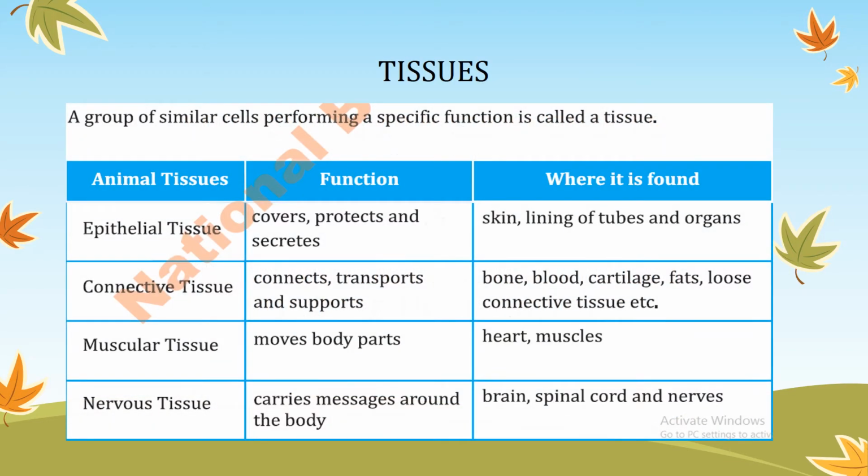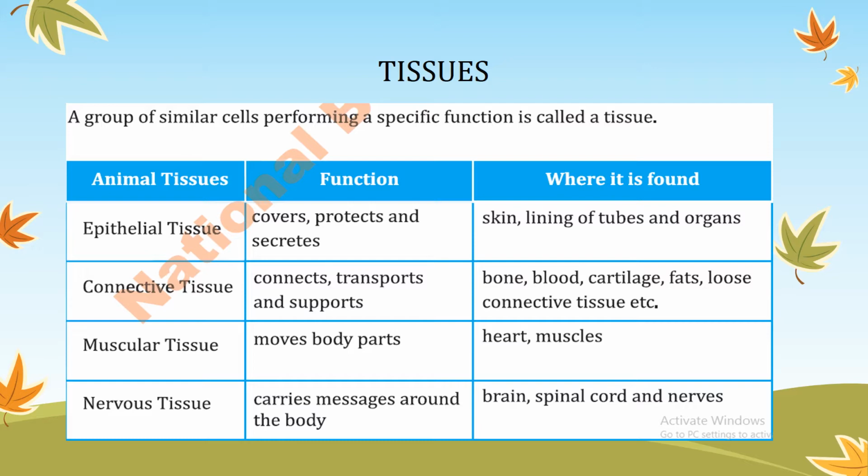As you are familiar, all living bodies are made up of cells. When similar cells combine together to perform a particular function, we use the term tissue. It means a tissue is a group of similar cells performing a specific function. Animals and plants have different types of tissues.